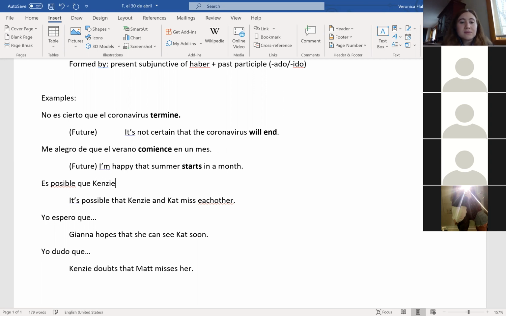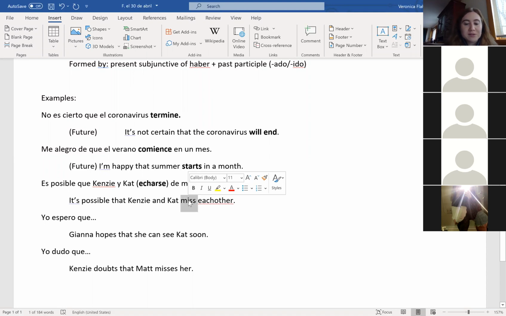Okay. Es posible que Kenzie y Kat echarse de menos. Miss each other. This is a reciprocal verb. I know that it was such a long time ago, we did the reciprocal to say each other. They work really similarly to reflexive verbs. So is this first thing present, future, or past?